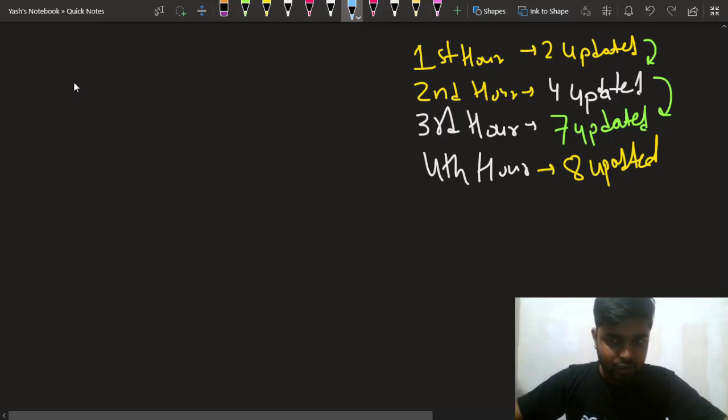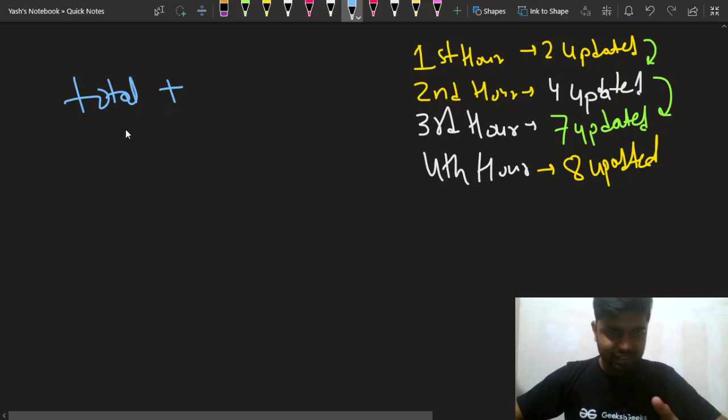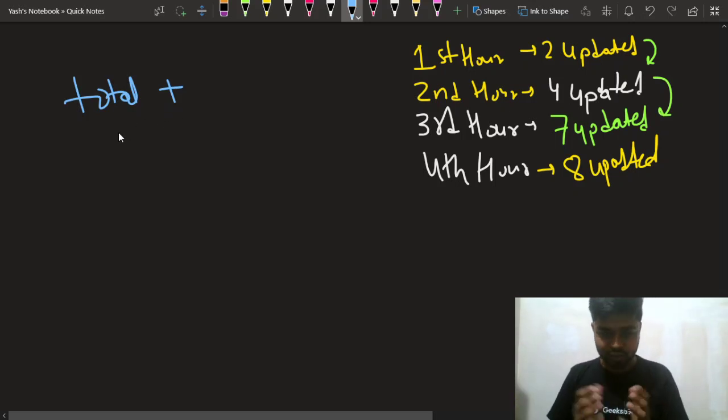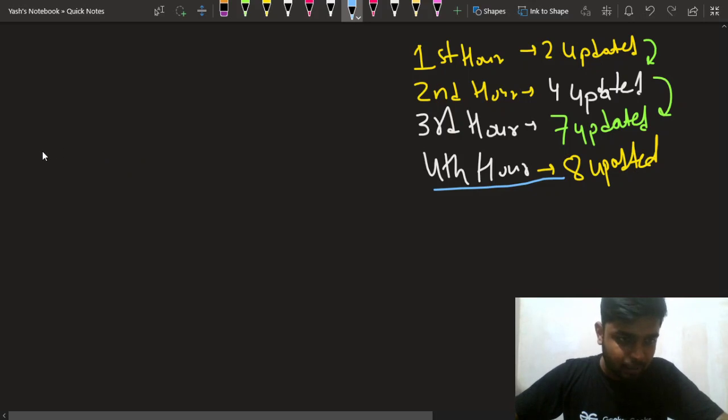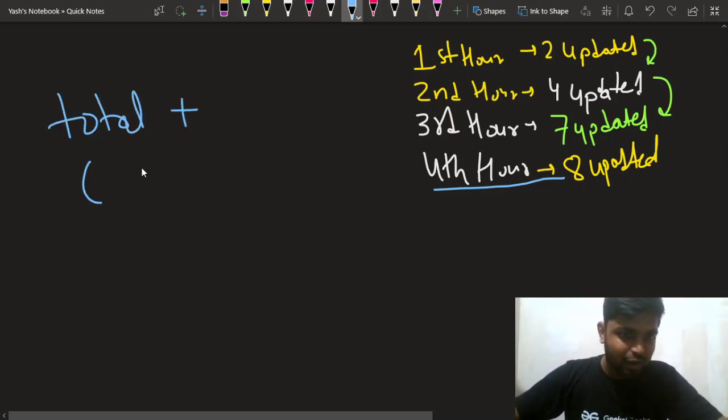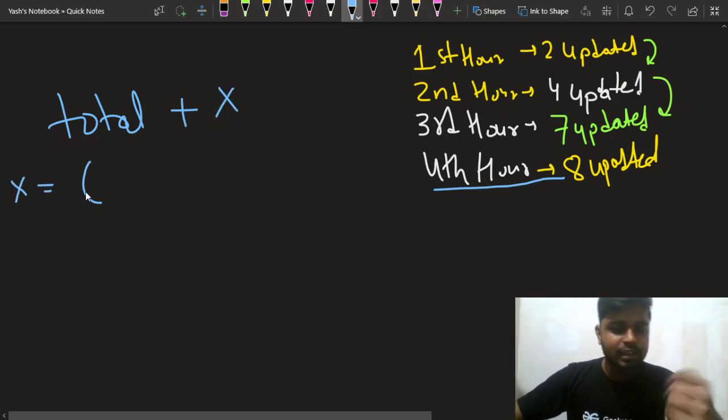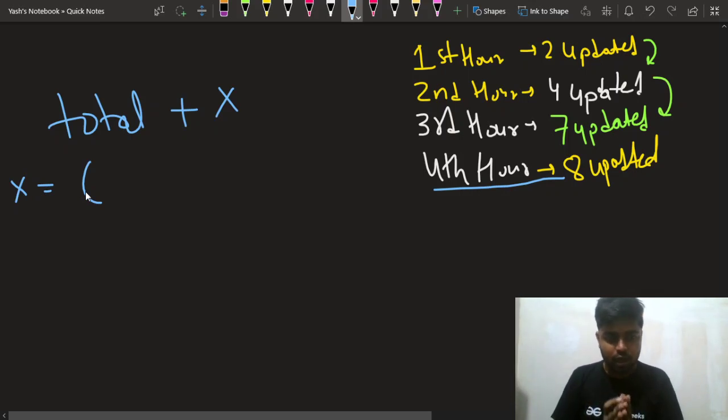Next, another thing you need to notice is: what if that is not the case? Let's say the updated computers are more. In this case, you can see that this computer was left. So the total will be the hours that you have spent up till now. But besides this total, you have to add another amount, let's say x. What is x? X is the number of computers that are still left to be updated.